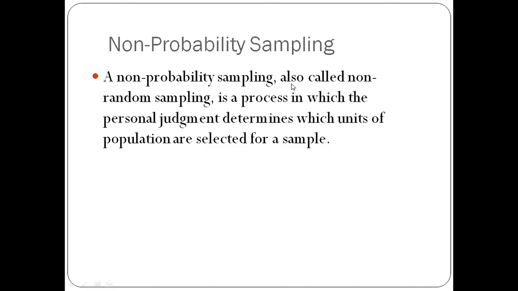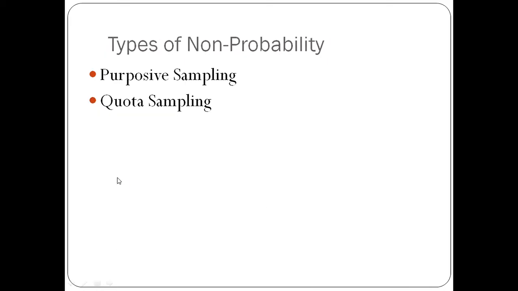Now, non-probability sampling. Non-probability sampling, also called non-random sampling, is a process in which personal judgment determines which units of the population are selected for a sample. In probability sampling, there was no personal judgment; the samples were selected randomly. But in non-probability sampling, the samples are selected by personal judgment or personal interest. The types of non-probability sampling are purposive sampling and quota sampling.